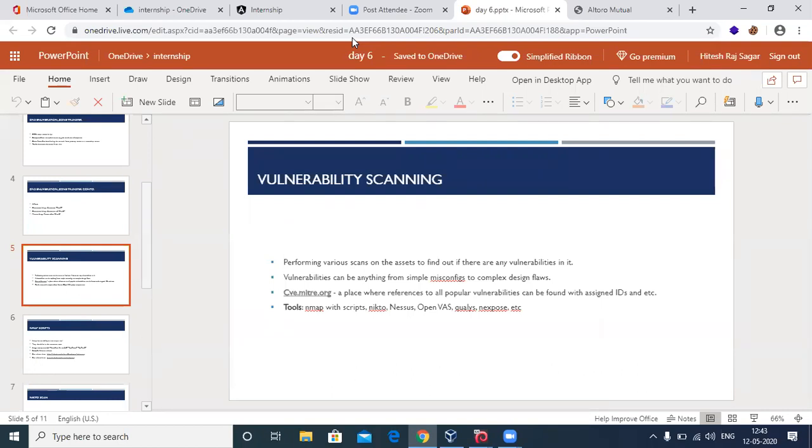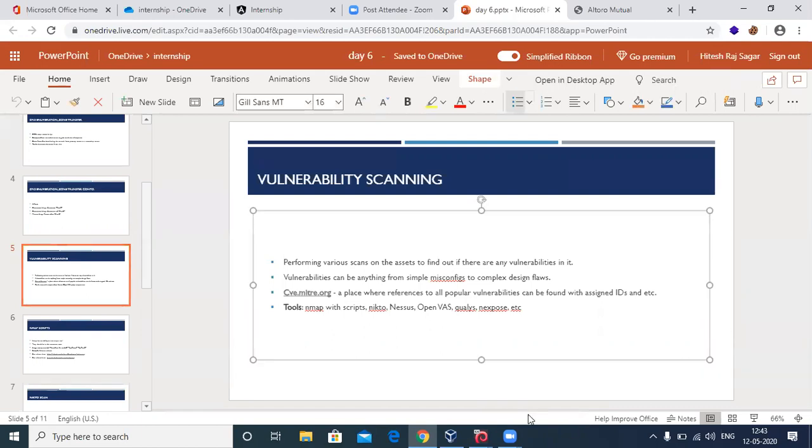So, performing various scans on the assets to find out if there are any vulnerabilities. Most probably you'll be using automated tools over here. Vulnerabilities can range from a very simple misconfiguration to very critical design flaws, so you just can't limit it to anything. You can again have different types of vulnerabilities.